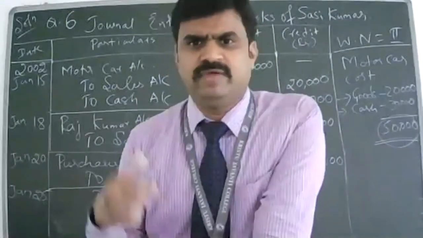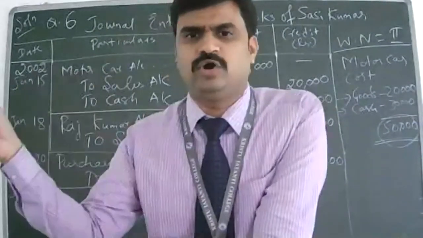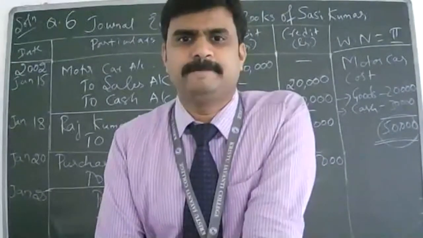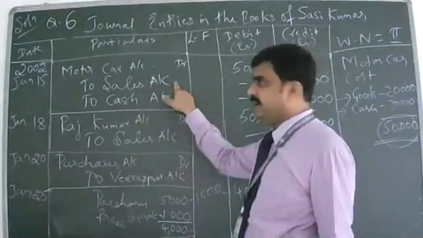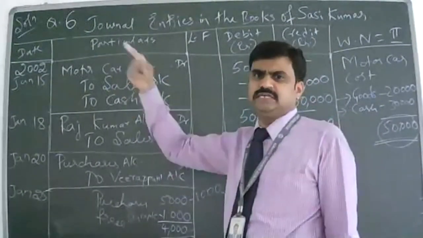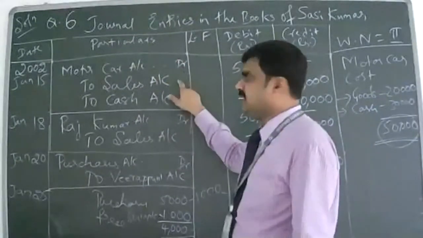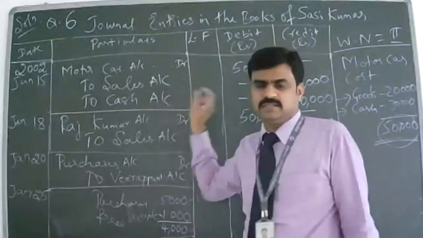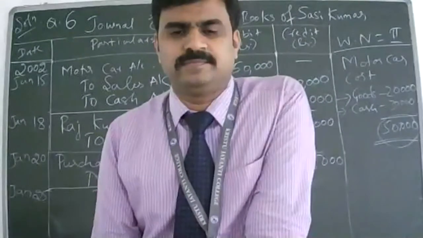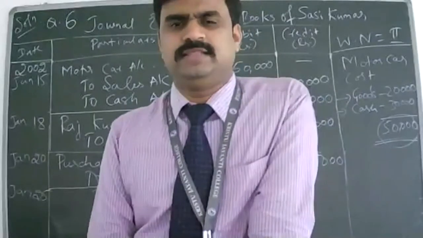I'm doing a barter system here, exchanging my goods with a motor car, so obviously I sell at selling price, not at the purchase price. Since now I'm giving free of cost, I'll be giving at cost price only, not at the selling price, so I can't use sales account there.